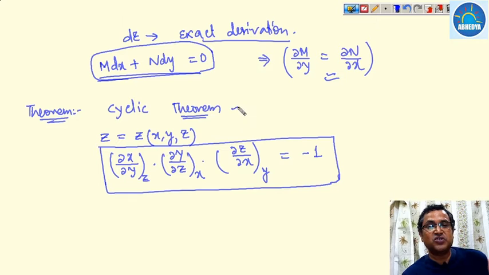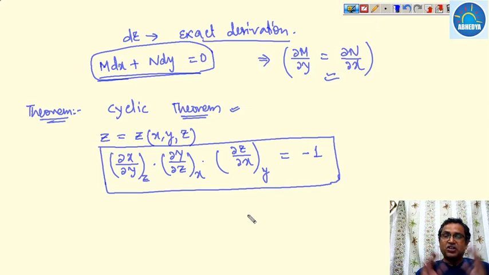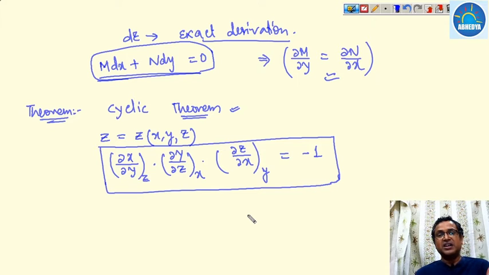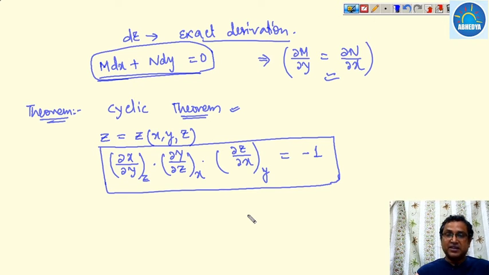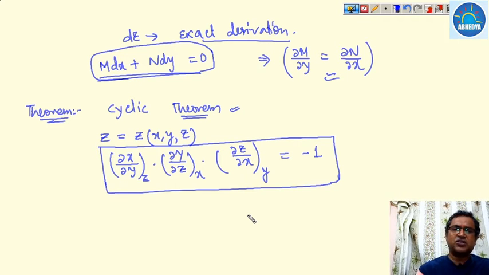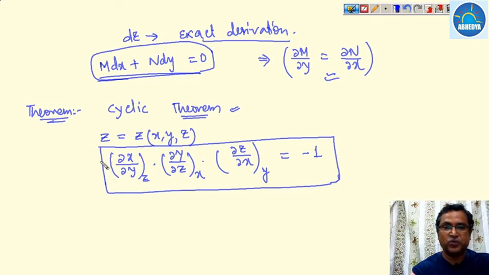So this theorem is known as the cyclic theorem, and it is used many times when we discuss thermodynamic relations. The proof of this theorem is beyond our course, and there is no need for us to go into detail regarding the proof. We just have to remember that this is a theorem.